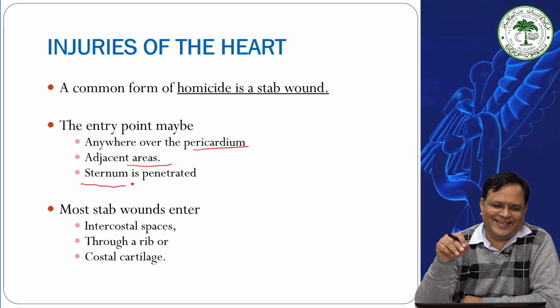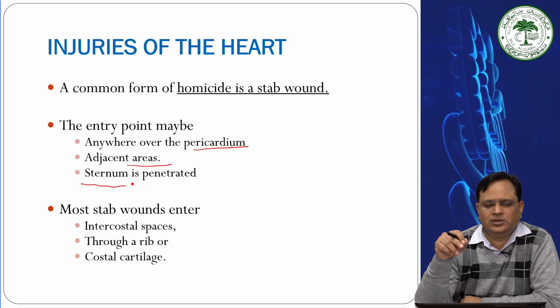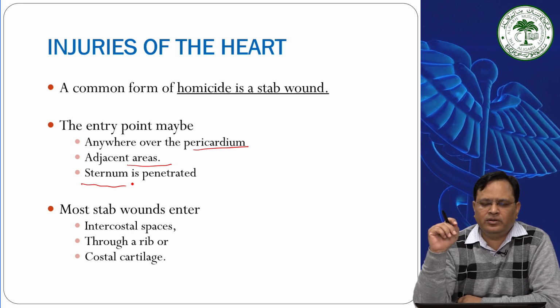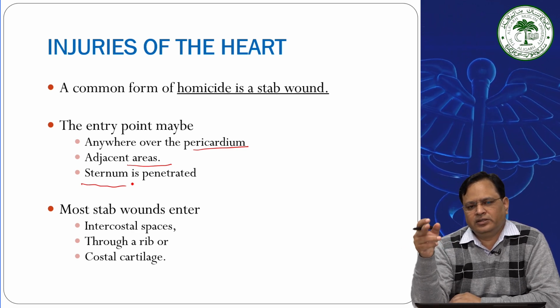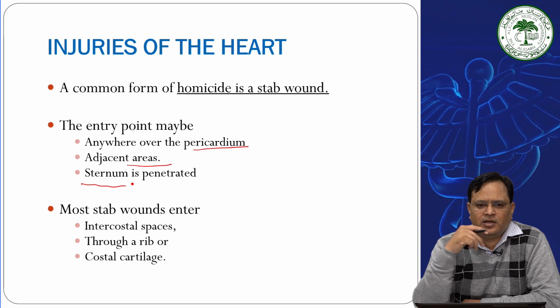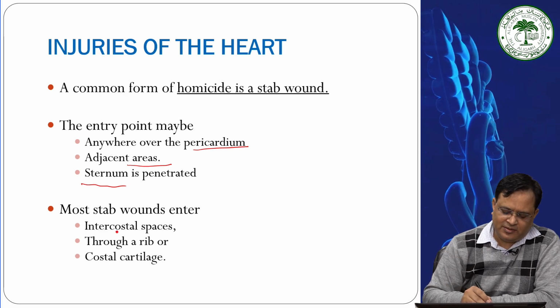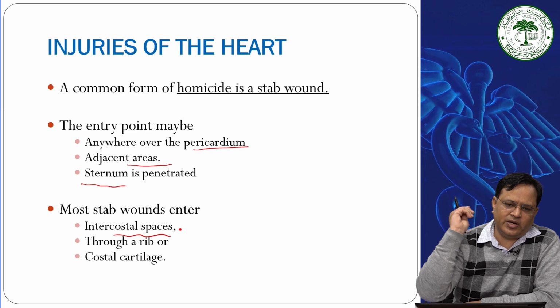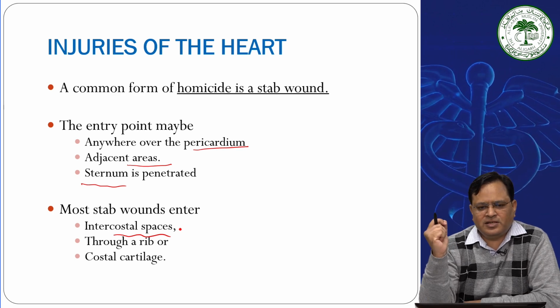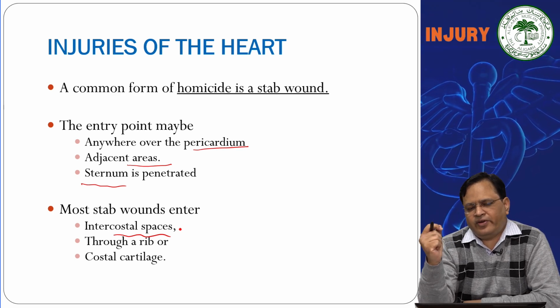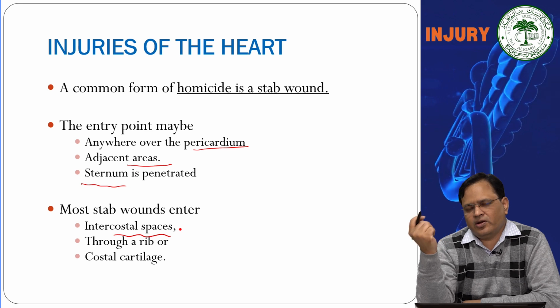It can be laceration, contusion or stab wound depending upon the impact. Most stab wounds enter the intercostal spaces. It is very easy to penetrate through the intercostal spaces, through a rib fracture or a costal cartilage.